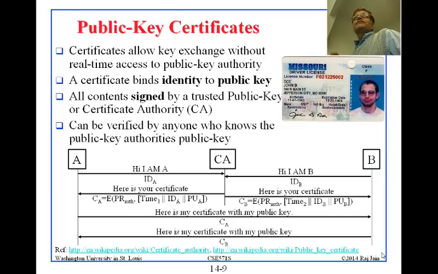So A keeps it in the drawer. And similarly, B gets a certificate. B says, hi, I am B, and then B gets a certificate at time T2. And now A goes to talk to B. He says, look, I am A, and here is my certificate. And B goes to A and says, hey, I am B, and here is my certificate. And they can both verify the certificates. How? Because they have the public key of the CA.